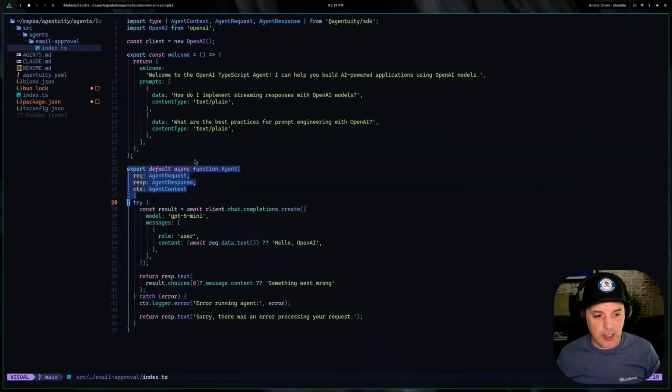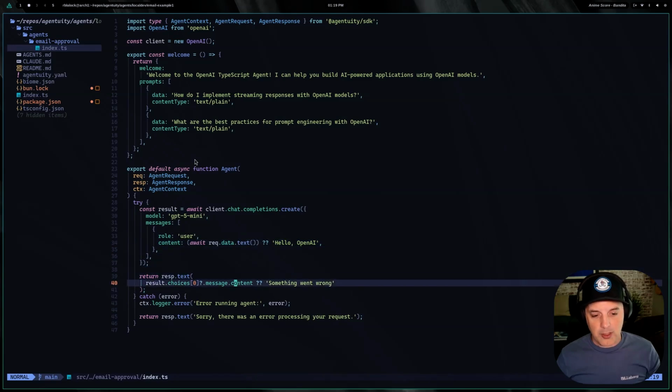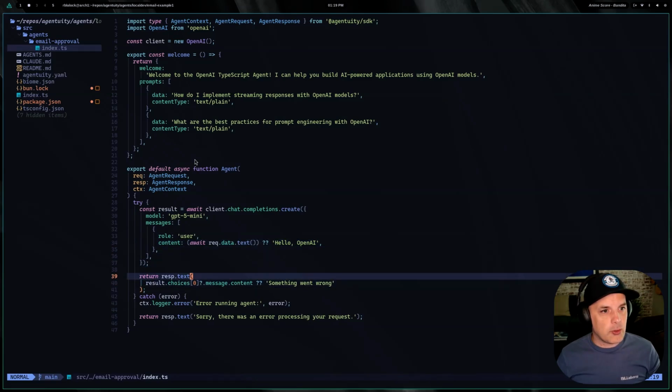And so from there, you can pull out things. Like in this case, you'll see we pulled out the text here, but we're going to pull out the email here in a second. We're going to check if it's an email and then pull that out. And then it just responds with whatever it came back with. Pretty simple.